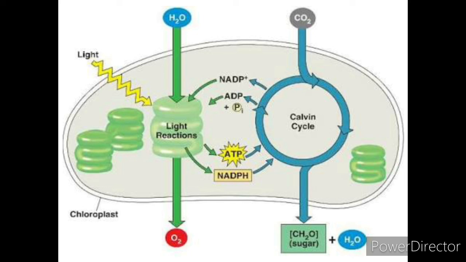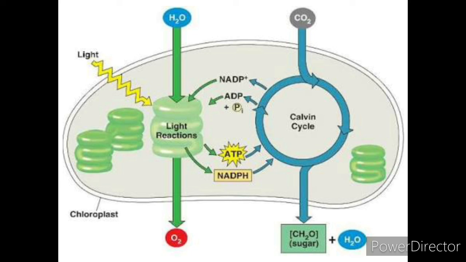In this way the light reaction helps the dark reaction to form the carbohydrate, and also the Calvin cycle gives out ADP and NADP to the light reaction to form the ATP and NADPH again.